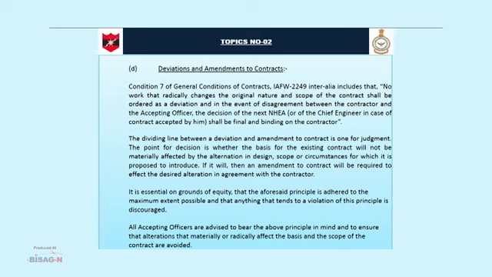All accepting officers are advised to bear the above principle in mind and to ensure that alterations that materially or radically affect the basis and the scope of the contract are avoided.